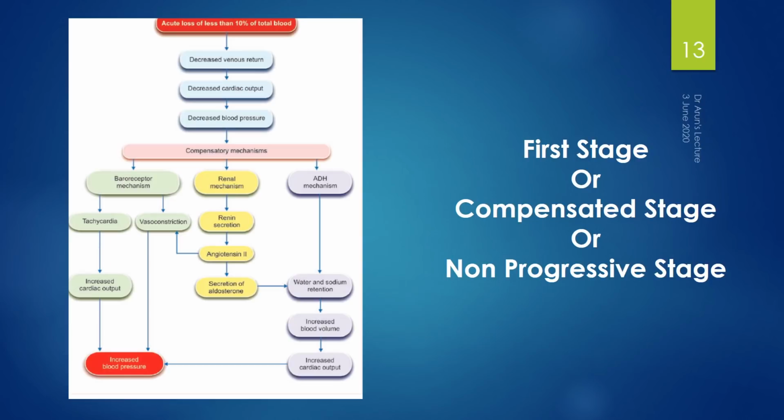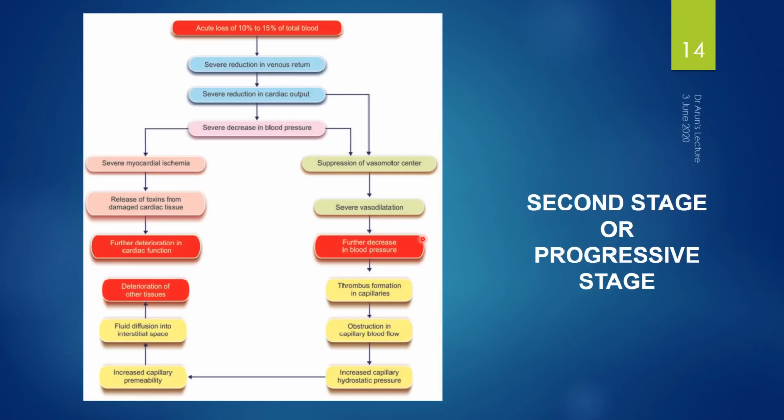And in stage 2 of shock, even after activating compensatory mechanisms, the individual fails to respond or fails to recover from that state of shock, and even if appropriate treatment has been provided to the individual, he fails to recover, then the individual lands in stage 2, the progressive stage of shock.